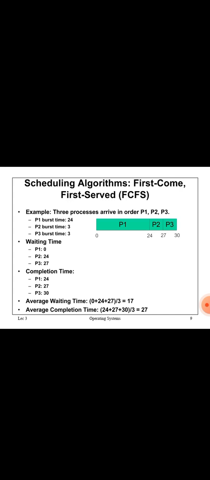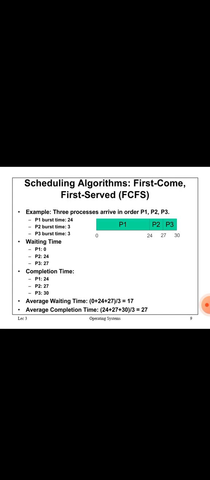Three processes arrived in the order P1, P2 and P3. P1 burst time is 24 seconds, P2 burst time is 3 seconds, and P3 burst time is also 3 seconds.